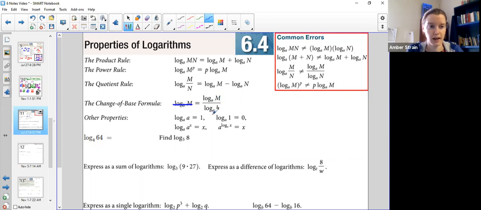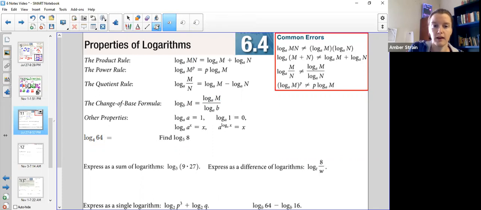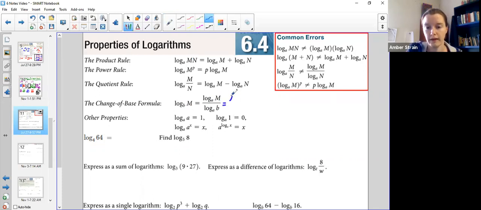That same matching base is our safety, because in our calculator we have some already established bases of 10 and e. So basically we get to use this right here to change any unknown base into one we have a button for, ln of m over ln of b. Or if you like it better, you could also use your log button, log of m over log of b.